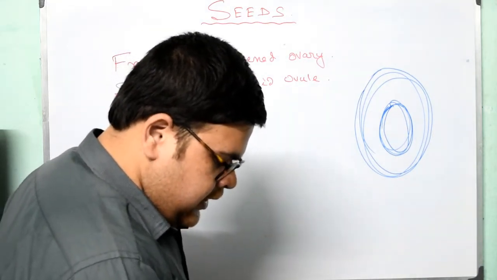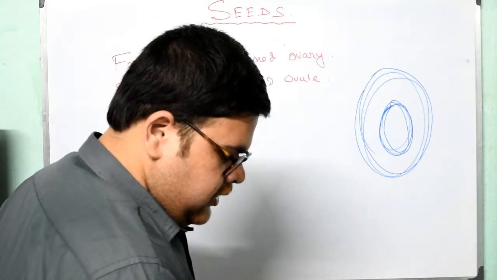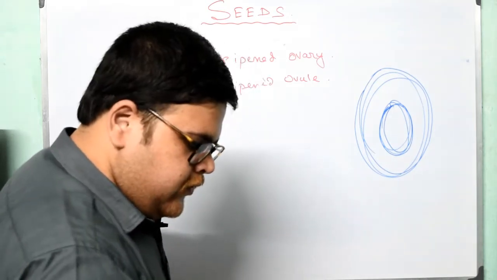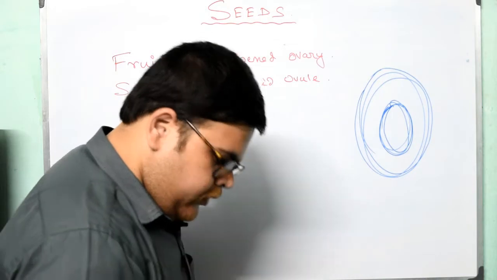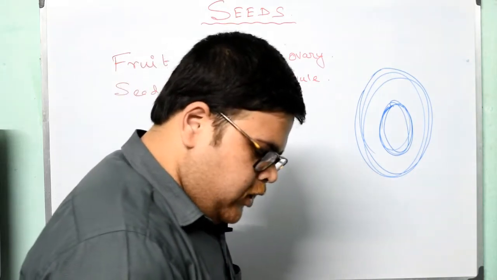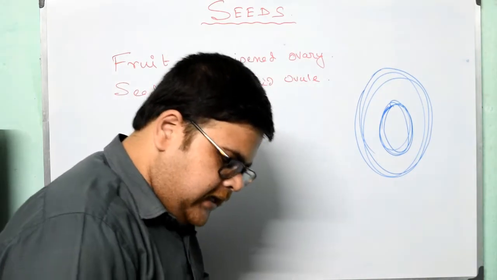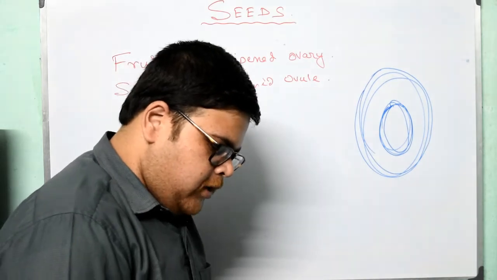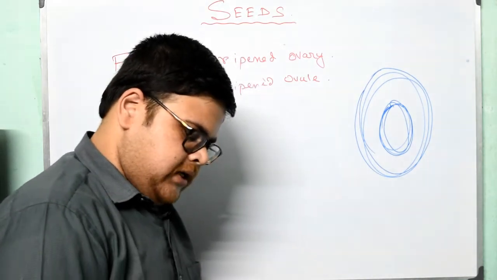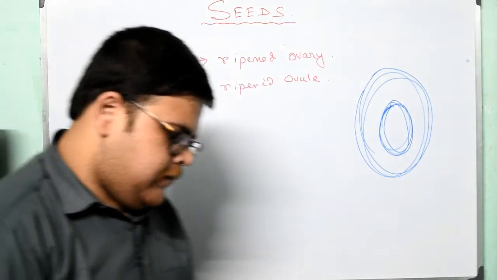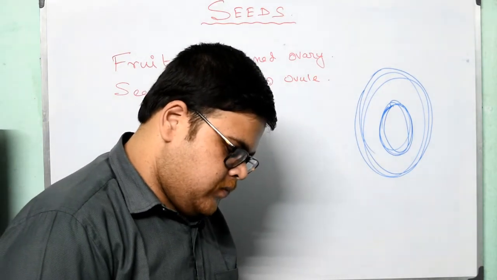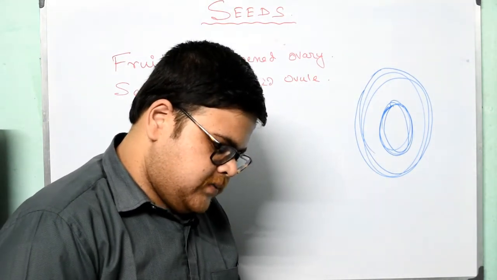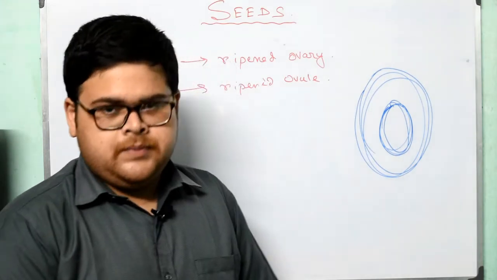The embryo consists of the radicle, which becomes the future root. The embryo remains in an inactive or dormant state, but upon exposure to favorable conditions, it germinates. The seed may also contain endosperm, which is food material for the nourishment of the embryo during germination.